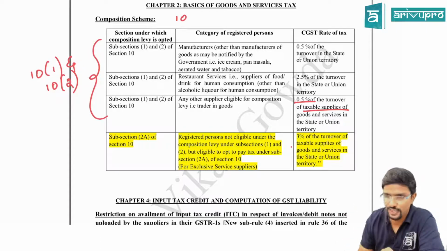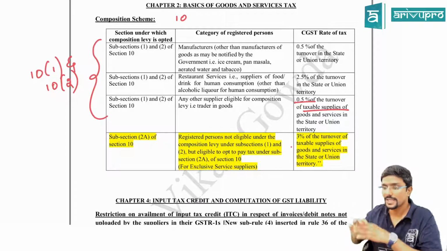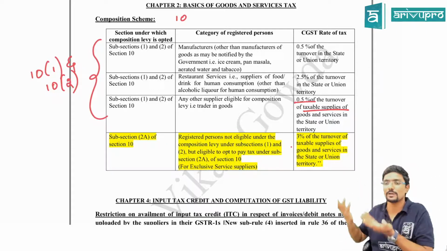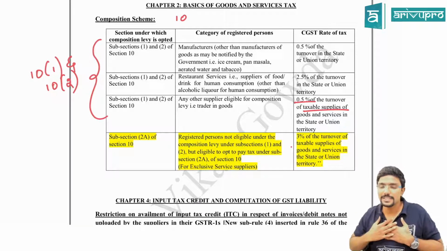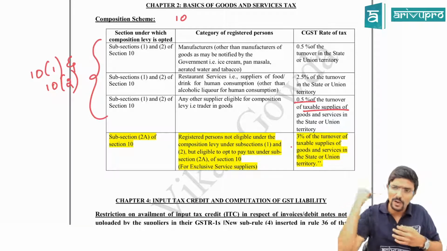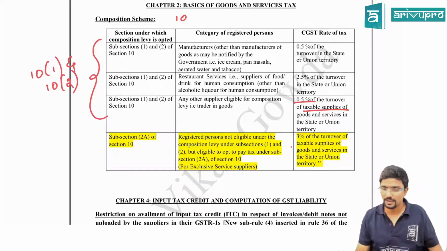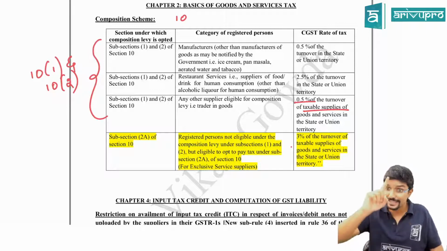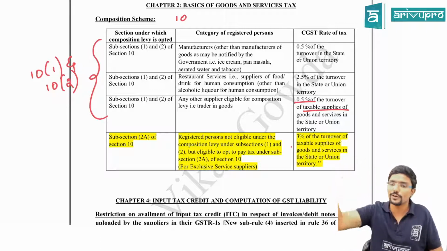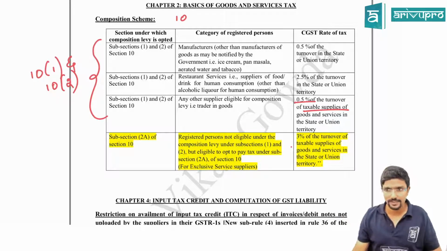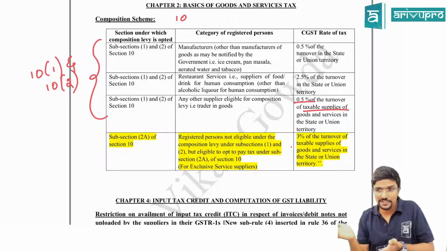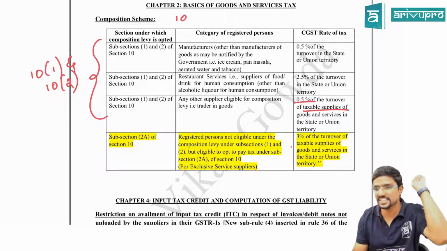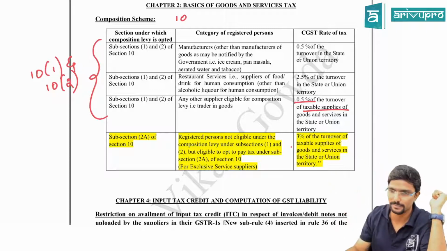I am also a manufacturer. Sir, can I opt for the composition scheme? No. For the entire business, I should go for the normal scheme. Agree? If a person is opting for the composition scheme, for all the businesses he should go for the composition scheme. Or else, if any one business is not eligible, then all the businesses should go for the normal scheme. That is the rule. Agree? So if I am giving any service which is not falling under the composition scheme, then I should go for the normal scheme. Normal scheme means as per section 9, I have to pay tax at whatever rate is applicable.